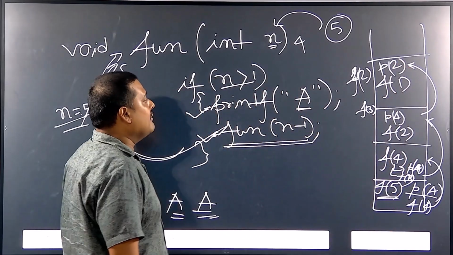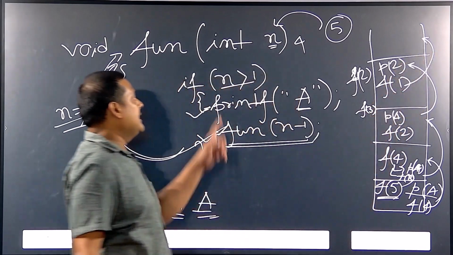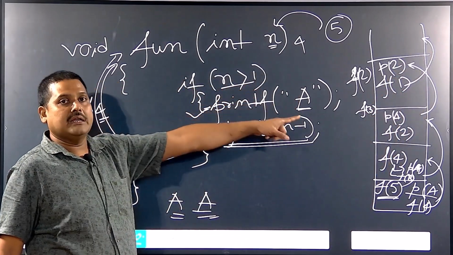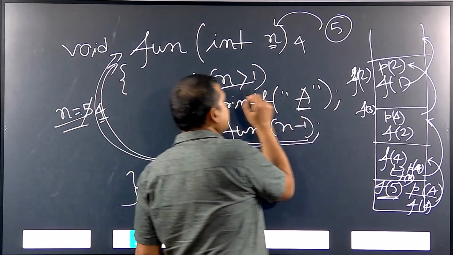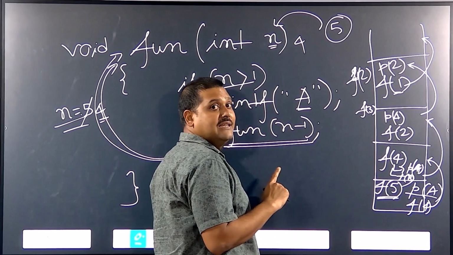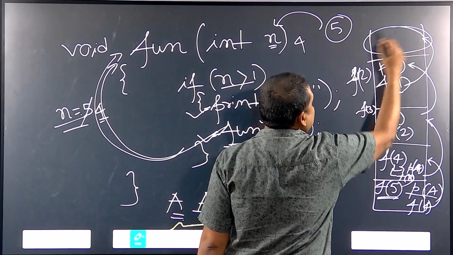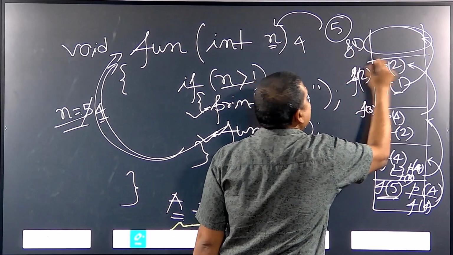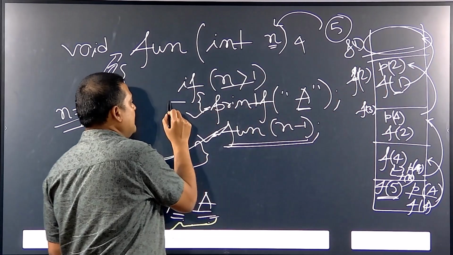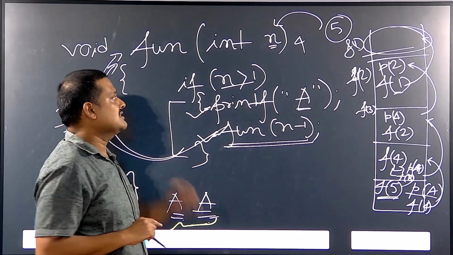Now, when I am calling this function with 1, what will happen? Look here, n must be greater than 1, but here n is not greater than 1. So, what will happen? This task f of 1 is done, because this particular statement will not be executed, it will not enter because the condition is not satisfied.